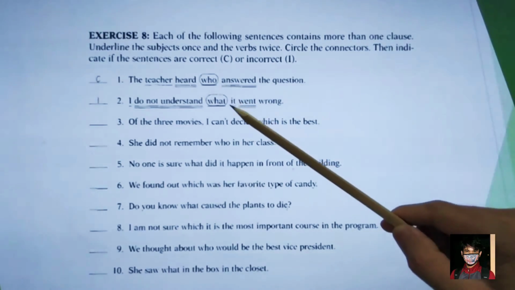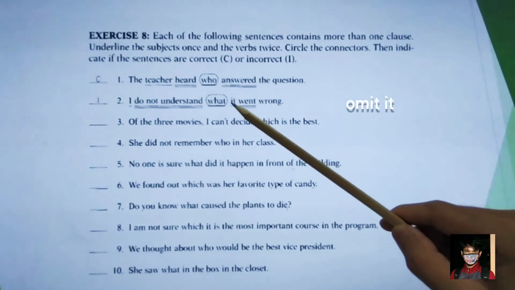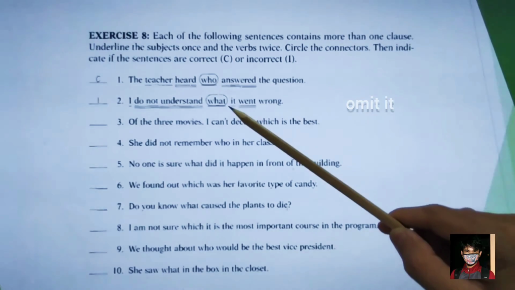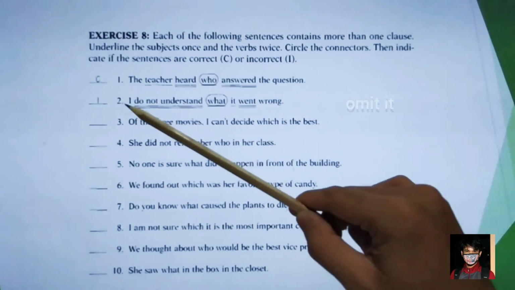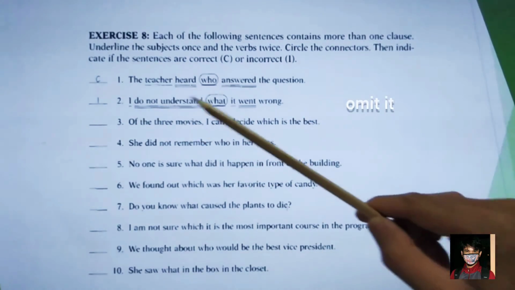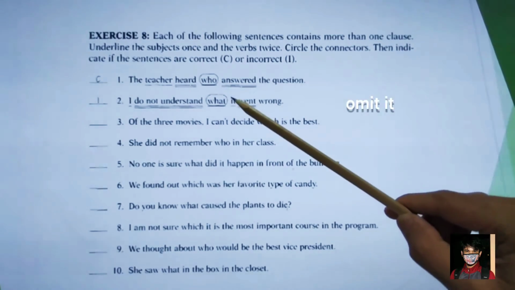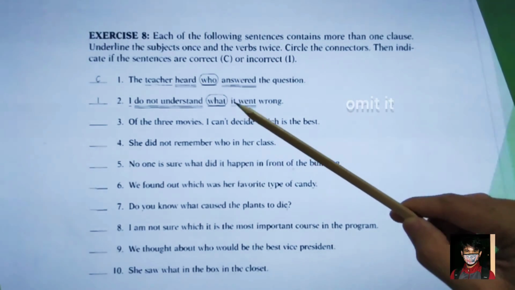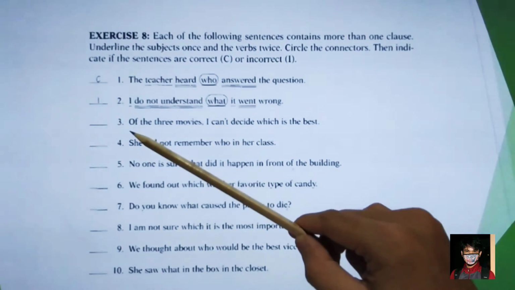You still remember from the previous one: no subject for the dependent clause in this kind of clause. We could omit this and the sentence would be correct: I don't understand what went wrong. You just omit this word that makes it incorrect. Take a look at number 3.